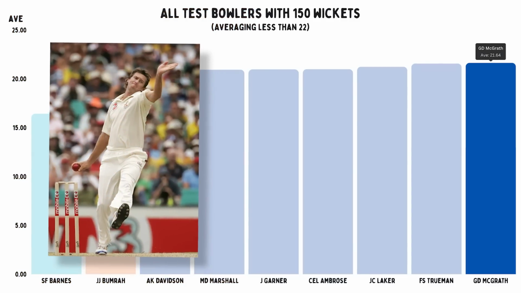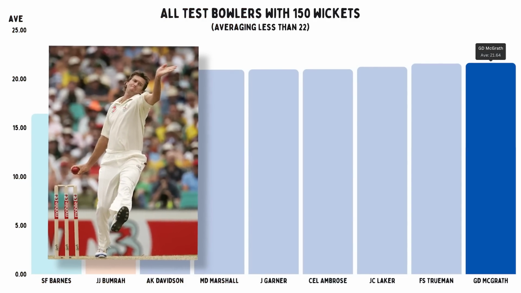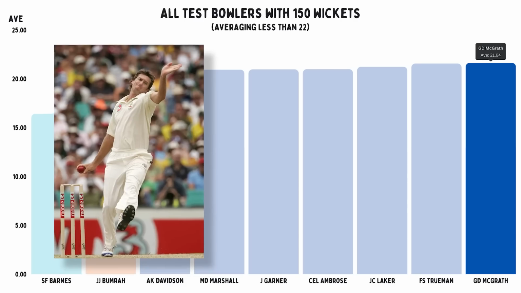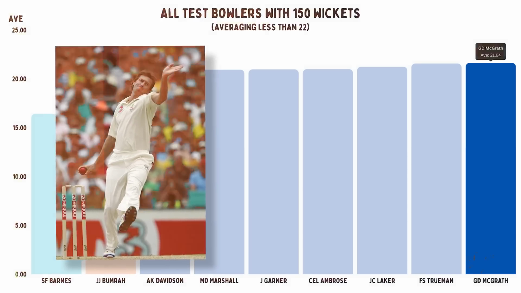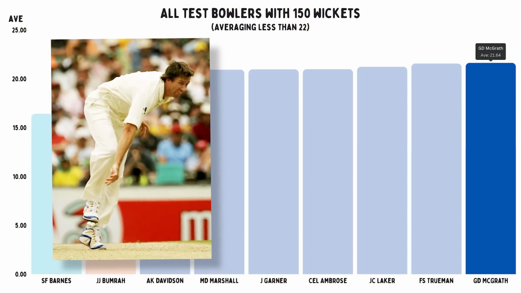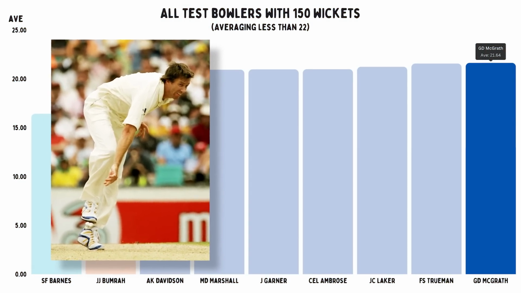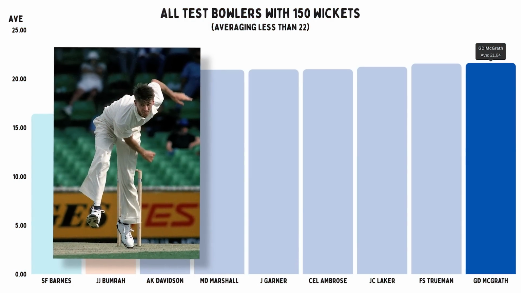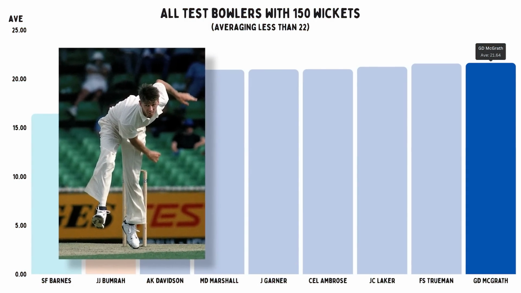And the next bowler here is Glenn McGrath, who has some similarities with the above too, but he obviously just wasn't as fast. He was also very accurate, and we mean accurate on another level compared to Garner and Ambrose. And so because he didn't have the pace, he had to use his supercomputer brain to remember every single batter and what worked for them. If you ask Glenn McGrath, even to this day, what number wicket each batter was, he can go through every single one. That kind of memory meant that he was essentially a fast bowling legend, a fast bowling coach, and an analyst all in one.